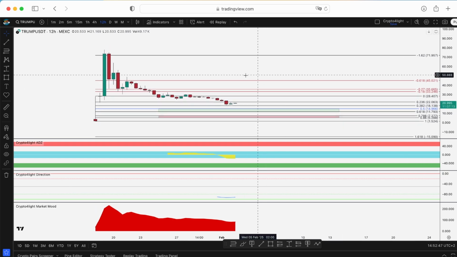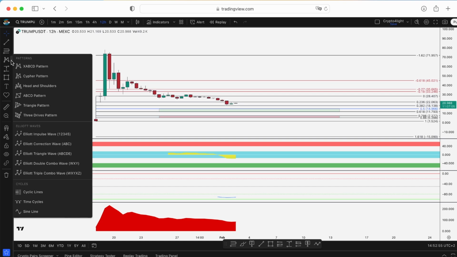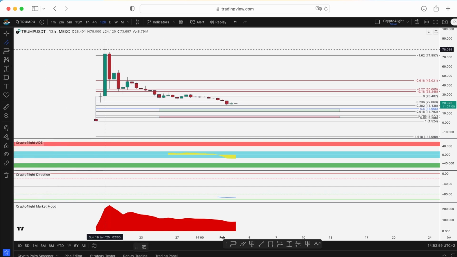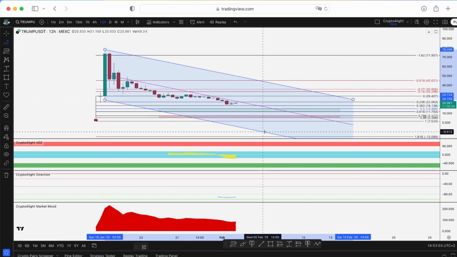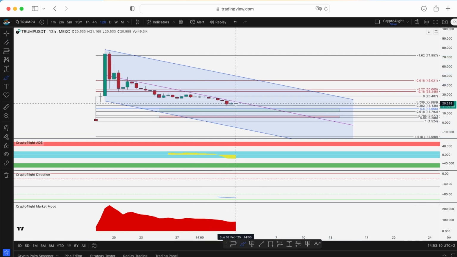Anyway, if you even draw the channel, right? It's hard to identify the channels correctly. Now, let me try this one. So here's a parallel channel. We can't know where there will be the second touch. So let's say like this one. Is it possible? So we're trading this channel? Basically, yes. So in this case, we can drop, for example, to this area, then bounce, test it again, and go into 0. A possible scenario, right?